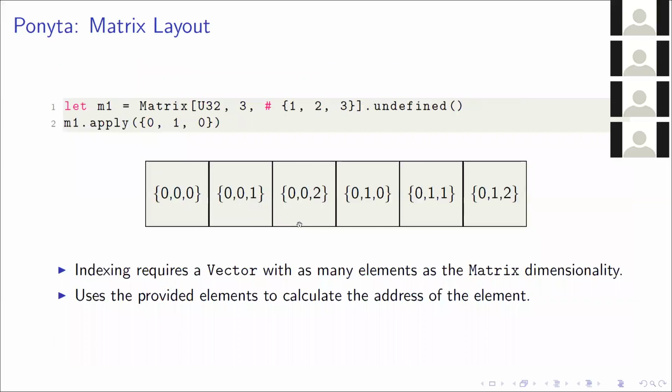So the row major order looks a bit like this. You'll notice that the rows of the innermost dimension are together. So we have 0, 0, 0, 0, 0, 1, 0, 0, 2, and then the second index increases and the next row is together. So here we have an example where we define the 1 by 2 by 3 matrix, and then we have to index to get the 0, 1, 0 element.